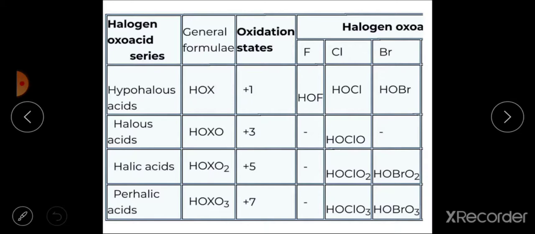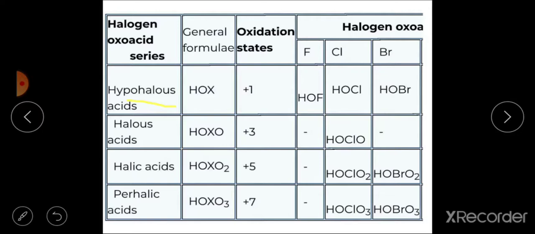First we see the hypohalous acids. The general formula is HOX. The oxidation state of the halogen atom in this acid is +1. Fluorine, chlorine and bromine form this type of acid: HOF, hypofluorous acid, hypochlorous acid and hypobromous acid.